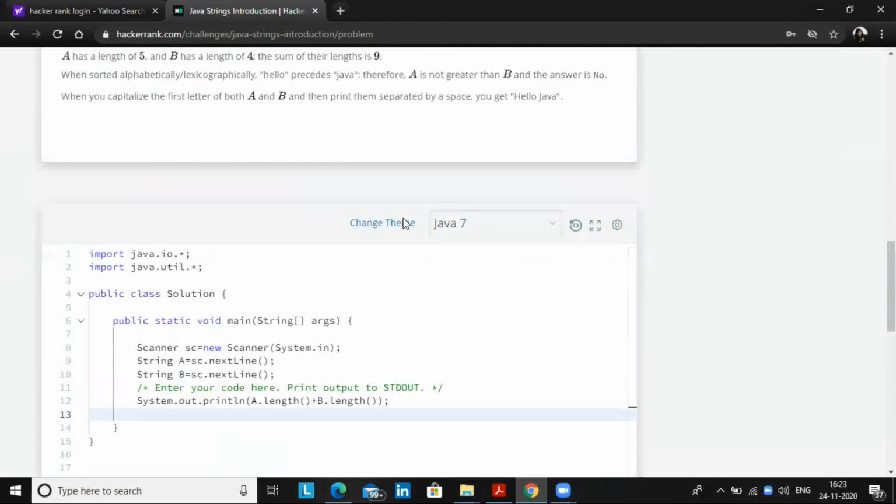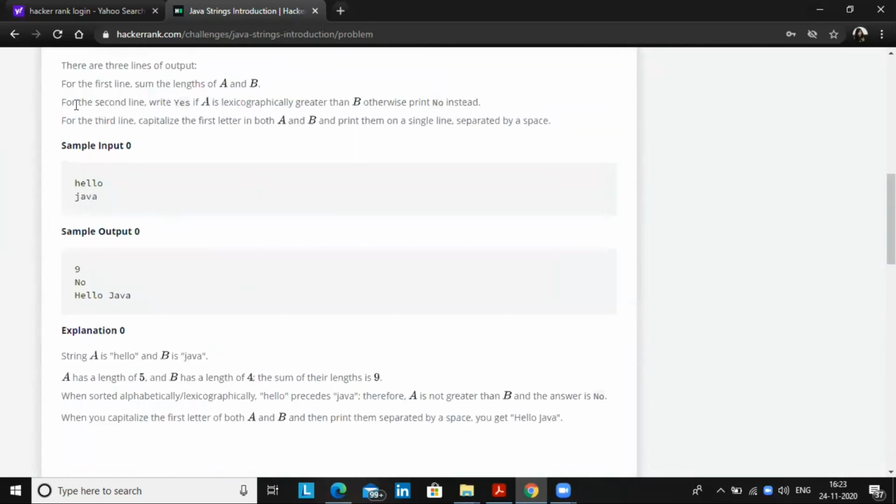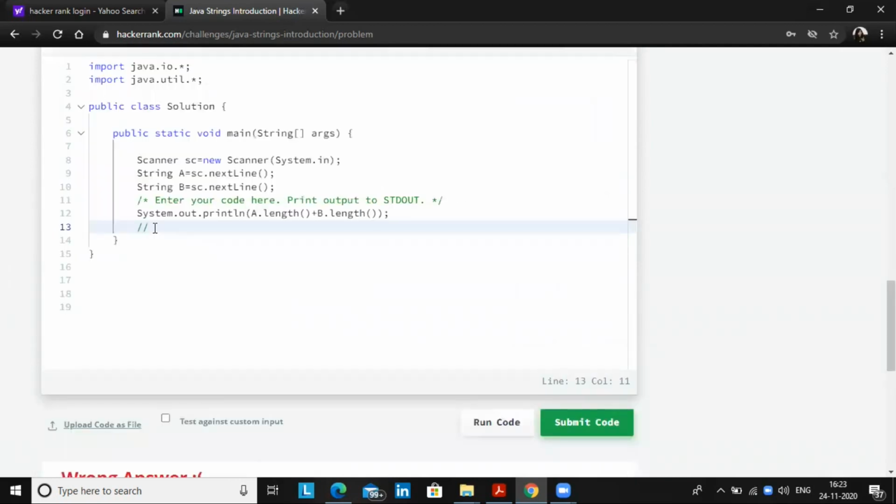So the second is, we need to check if A, hello, is lexicographically greater than B. So let me write here, if hello is greater than Java lexicographically. So how exactly can you do this? In string, if you already have knowledge of strings, there is a method. The method name is compareTo.